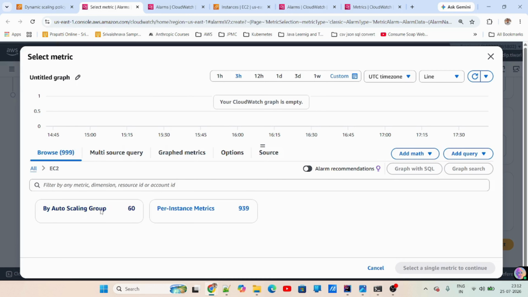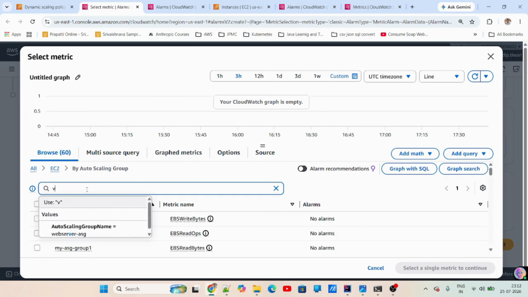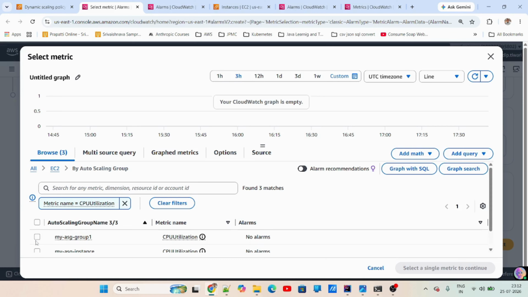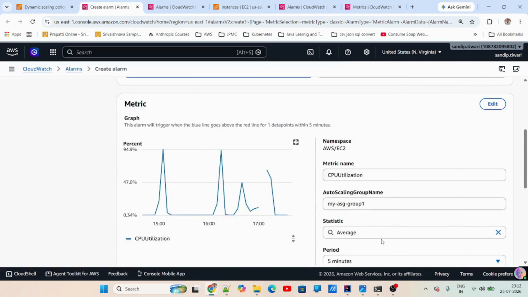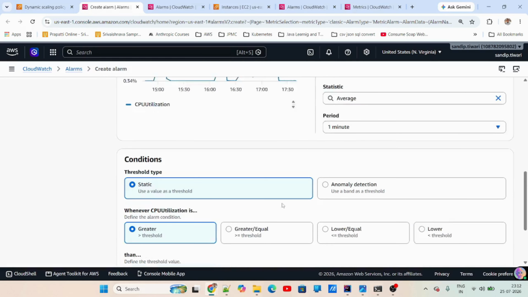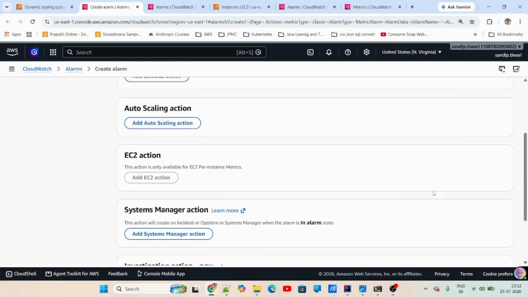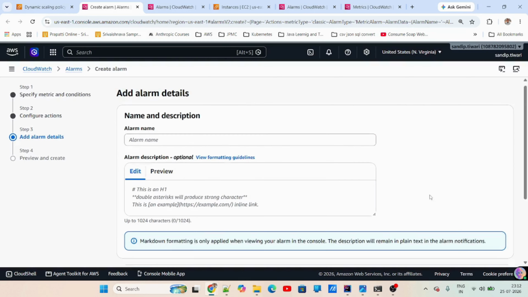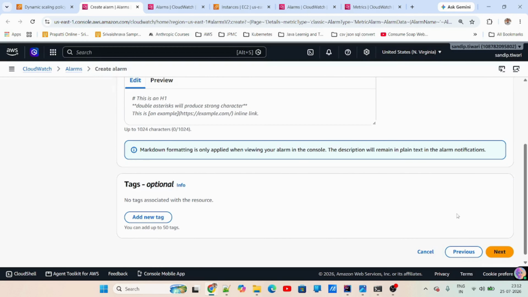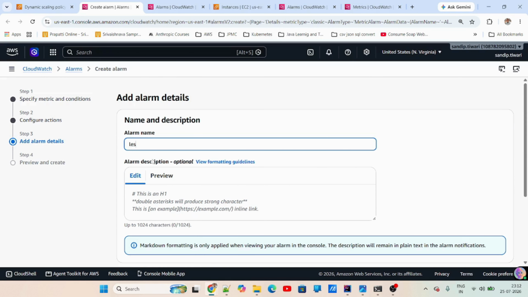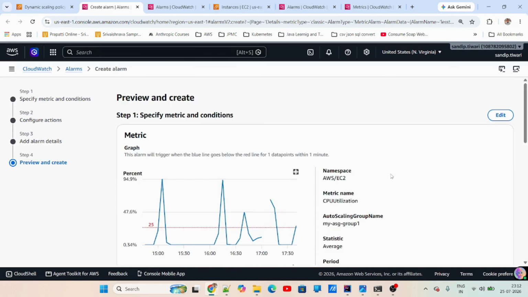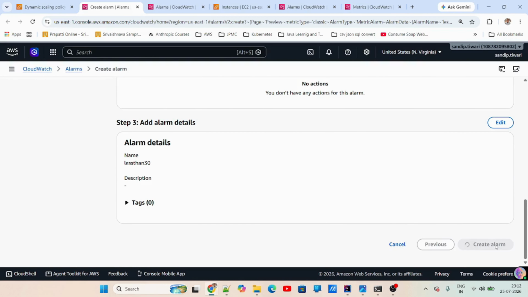Same way, I'm going to select auto scaling group, and here the CPU utilization metric. This is my ASG group. I select the metric, average with a 1 minute period, and I will say if it is lower than 25. Next, no notifications required. Next, proceed without action. Just need to give the name to the alarm, less than 30. You create this alarm.